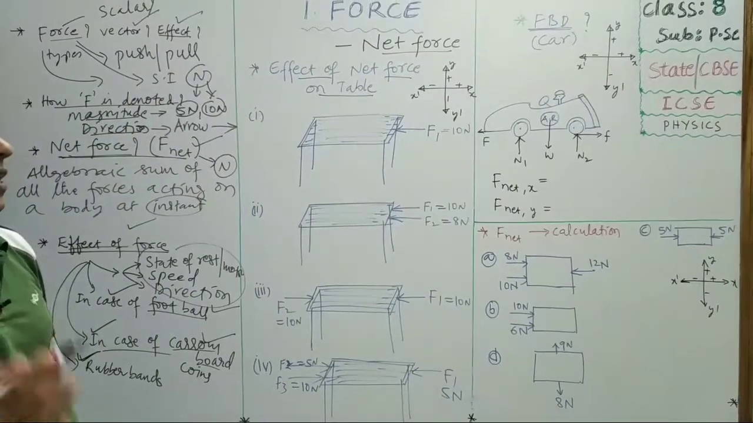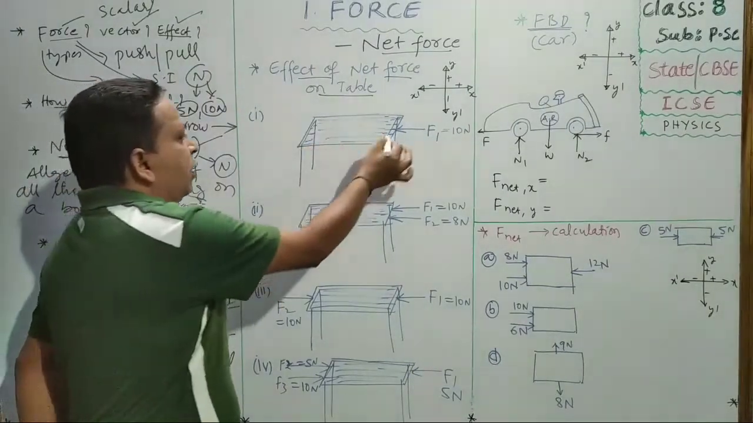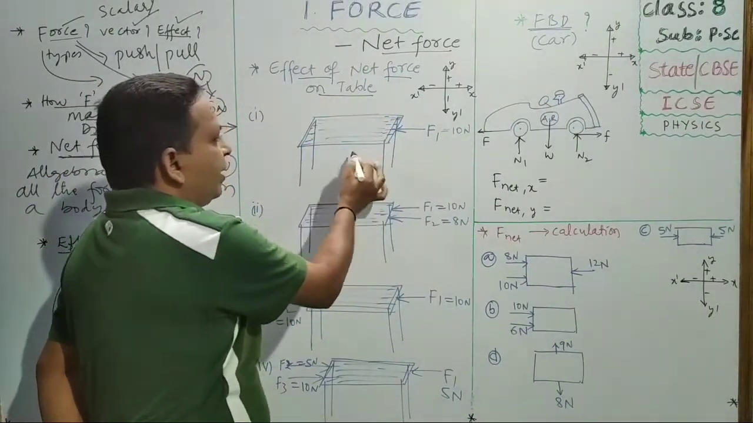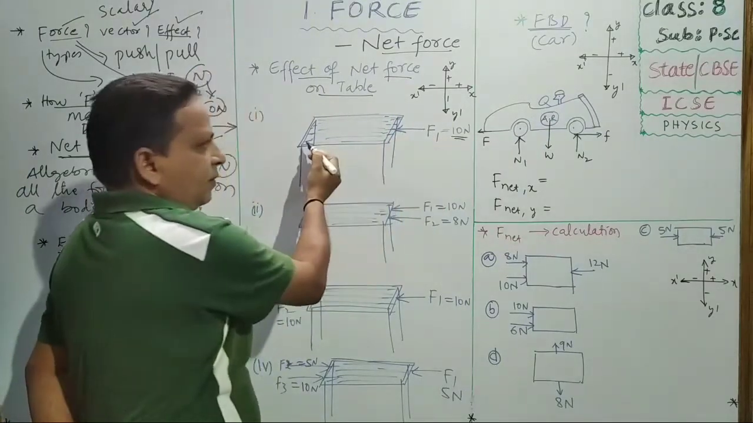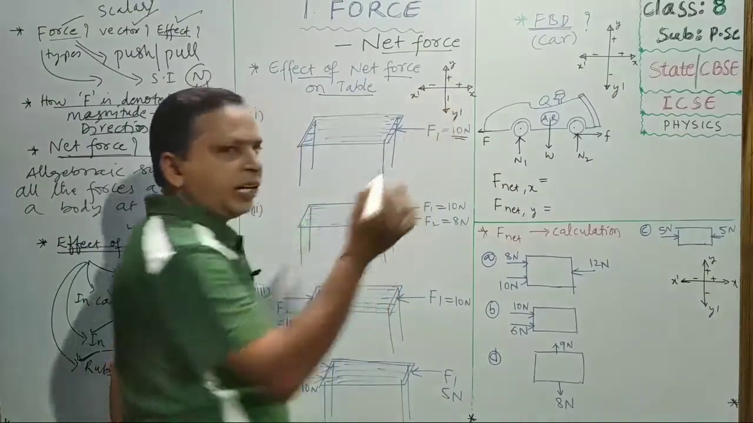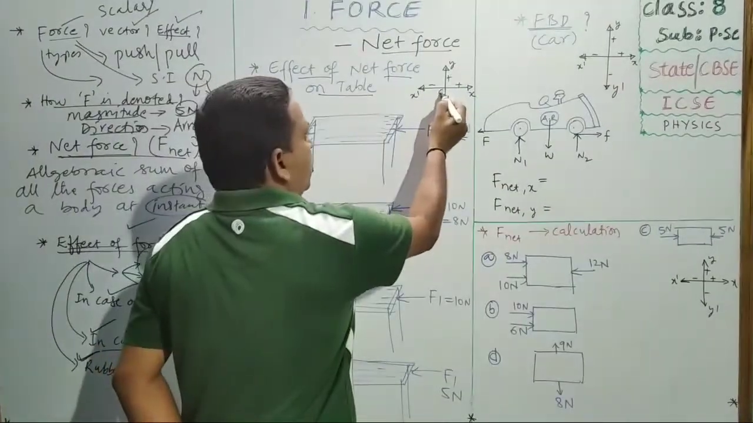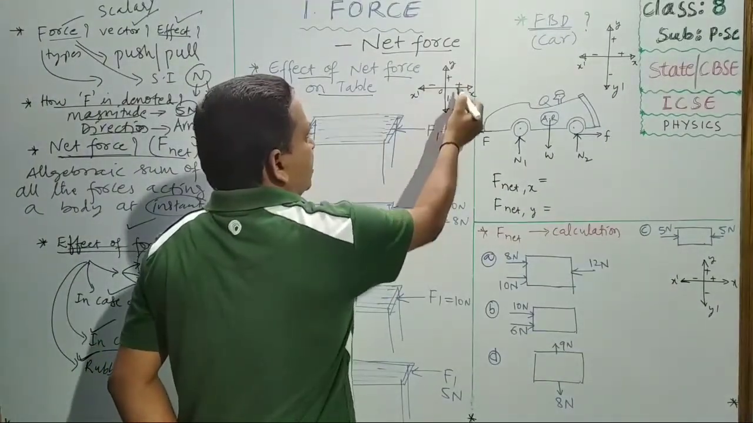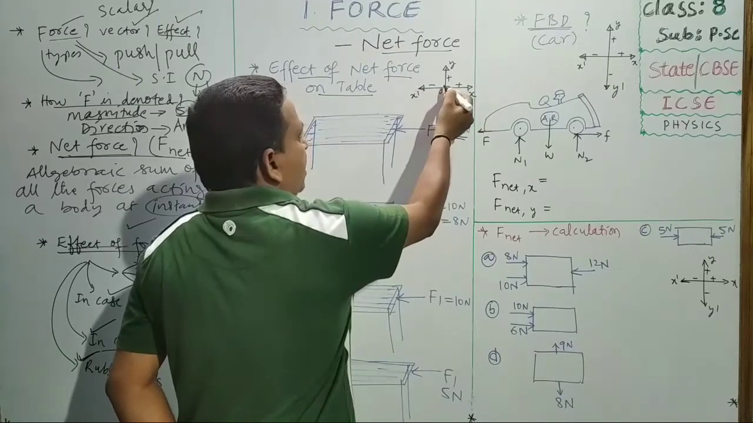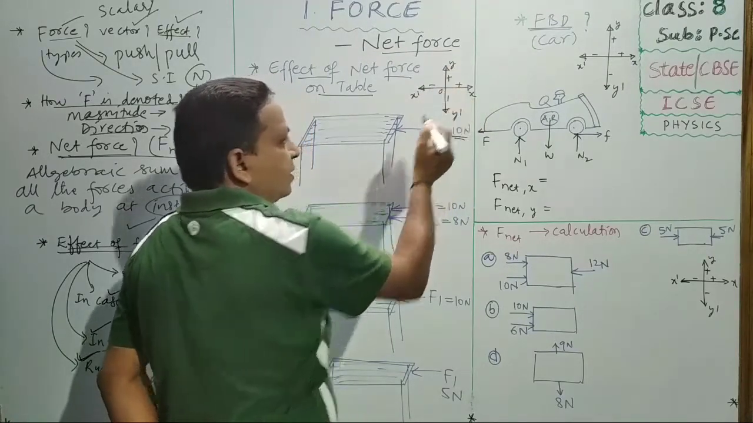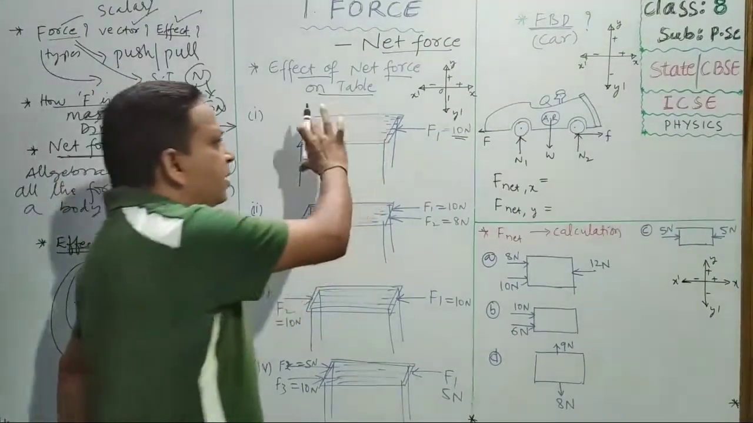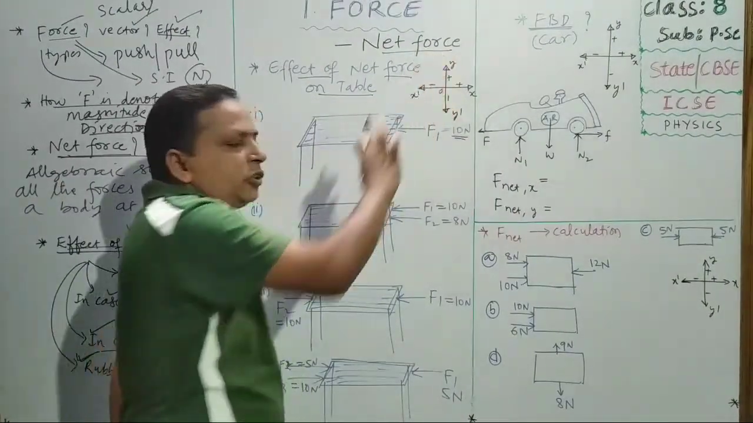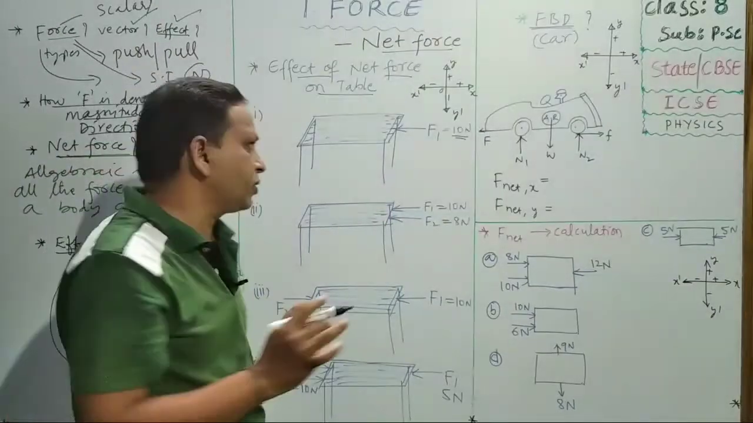Effect of net force on a table. You see, this is a table, a heavy table. You are applying a force of 10 newtons here in this direction. So directions you remember according to coordinate geometry. This is the origin, you know. This is the x-axis, this is the y-axis. This side plus, this side minus, upside plus, downside minus. You have to remember these plus and minus signs. This is very useful while calculating net forces.